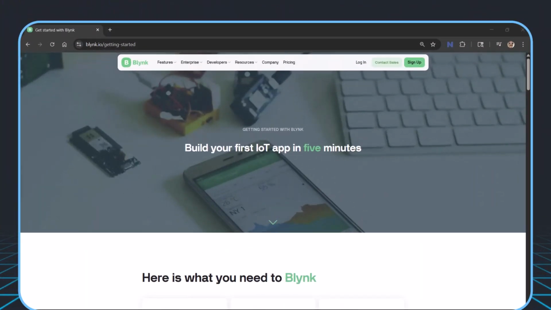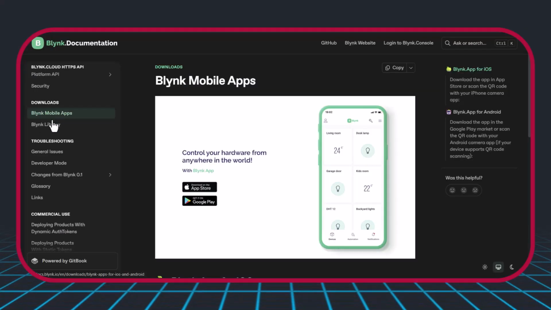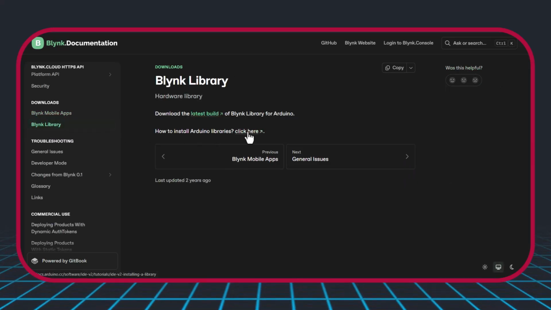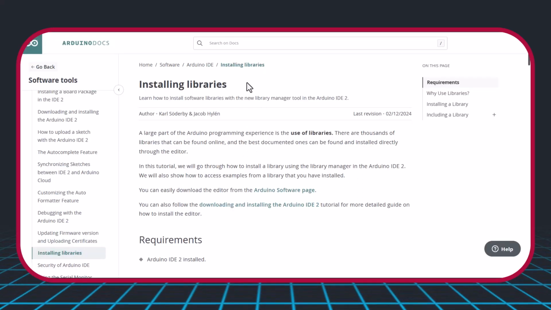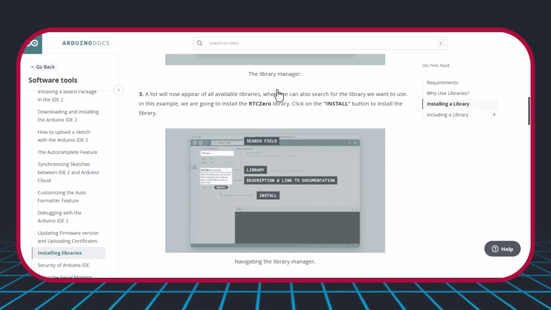Go online to Blynk.io. Getting started. At the top menu select Developers, then choose Documentation. In that page search for Downloads and click on Blynk Library. There is a link on how to install Arduino libraries. Click on it. The document is a complete guide on how to install the Blynk libraries to work inside Arduino.